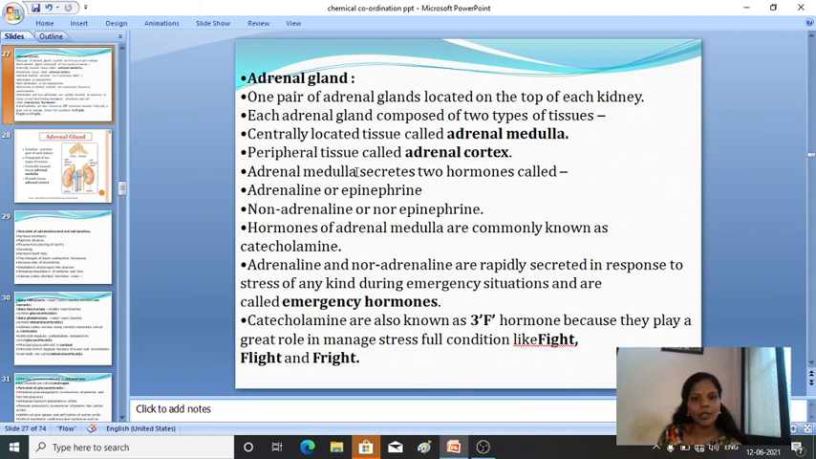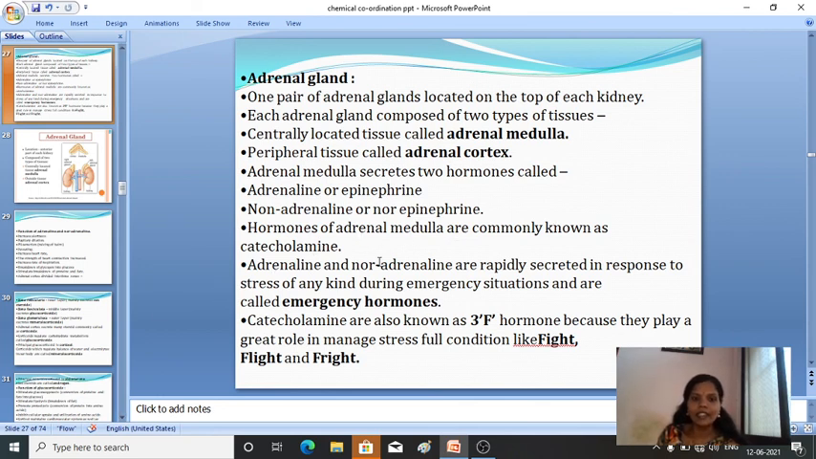Then the adrenal medulla secretes two hormones. One is adrenaline, or epinephrine, and the other is noradrenaline, or norepinephrine. Just remember adrenaline and noradrenaline. The hormones of the adrenal medulla are commonly known as catecholamines.